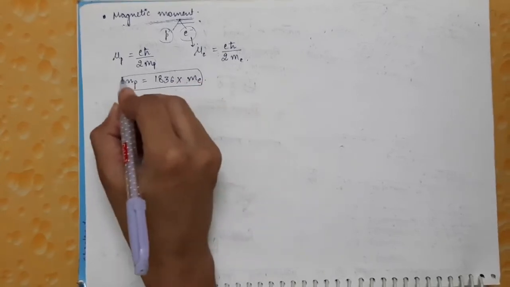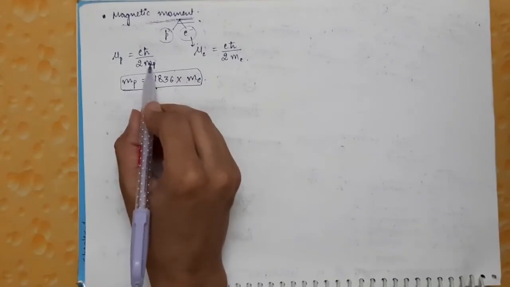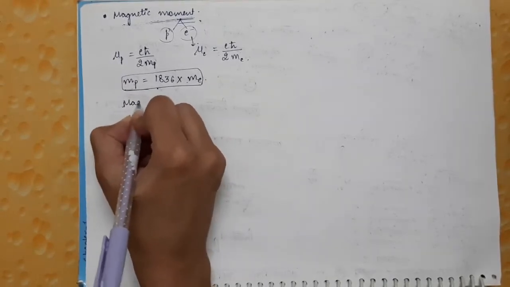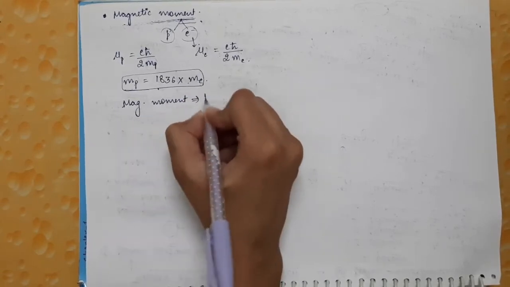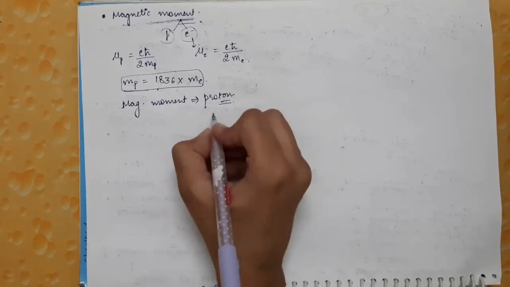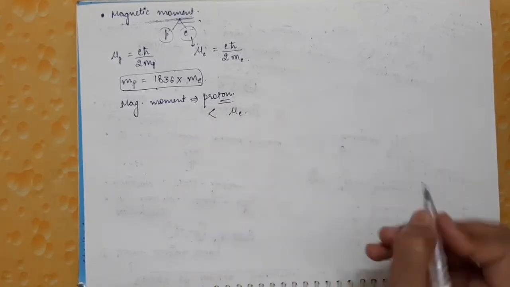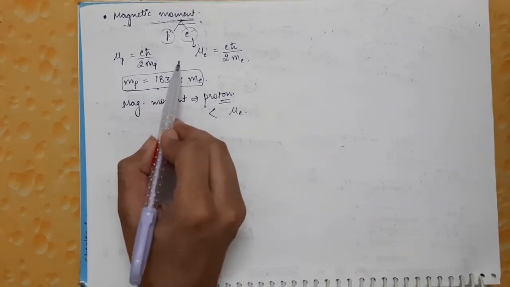So according to this equation, if you put the value of Mp here, you will find that the magnetic moment of the proton is less than the magnetic moment of the electron, because Mp is 1836 times the mass of the electron.